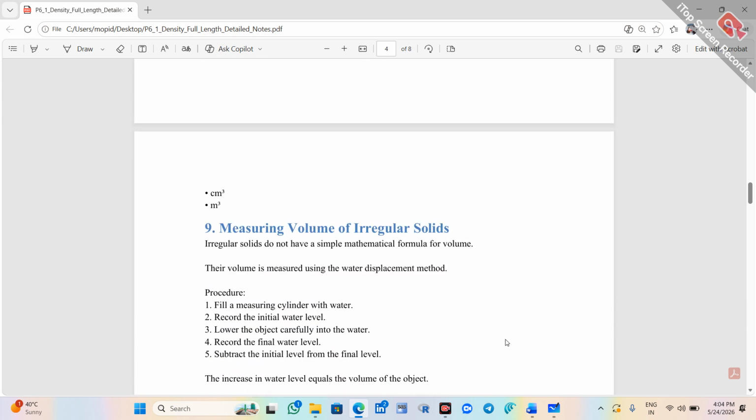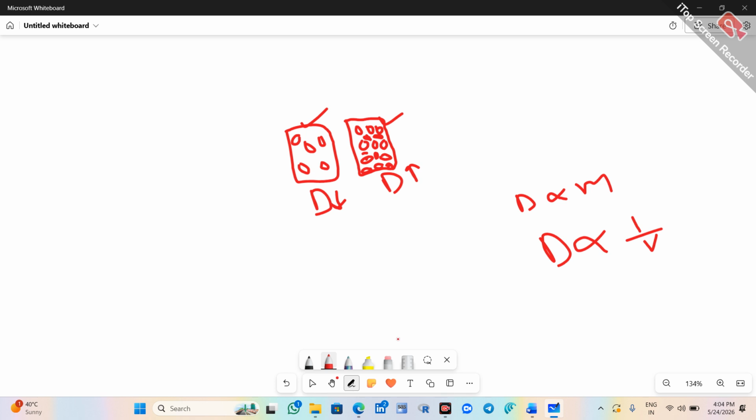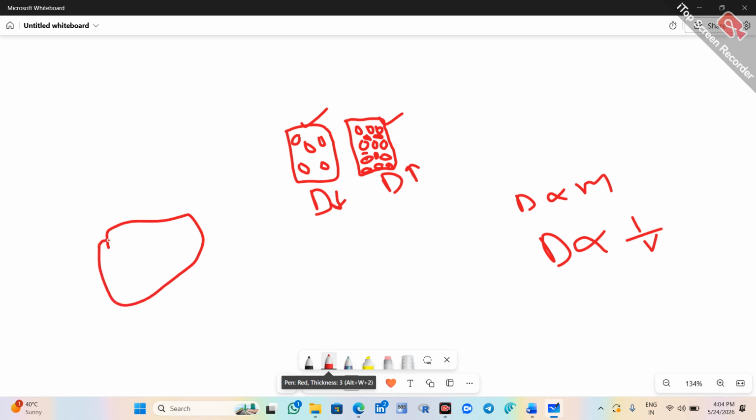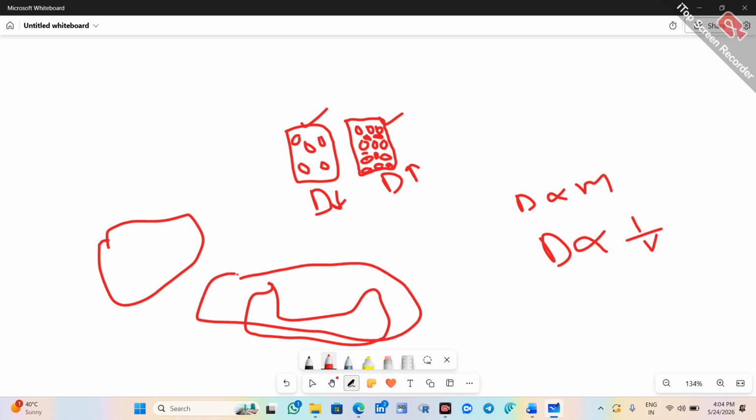Next, irregular solids. Irregular solids means they won't have a particular regular shape. They will be like this. This is a stone, and for these solids we need to measure the volume. We don't have any formula because they don't have any fixed shape.